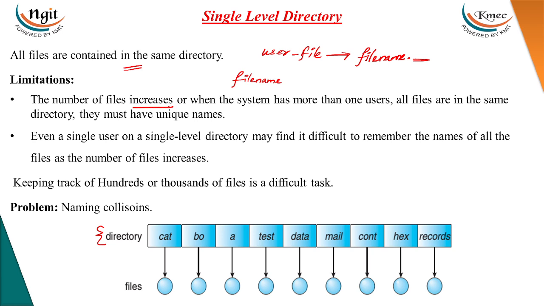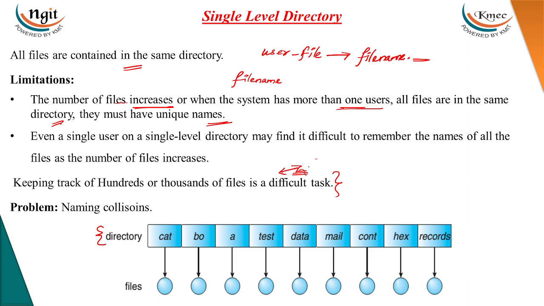Okay, so as the number of files increases, and more than one user is there, all the files are kept in the same directory, so they must have unique names. Keeping track of thousands or hundreds of thousands of files within a directory is a difficult task, because every time you create or delete a file, you need to check the file names. You cannot have the same file name for two different files stored in the same directory. So this will create a lot of name collision problems.